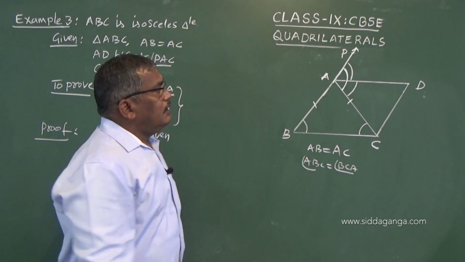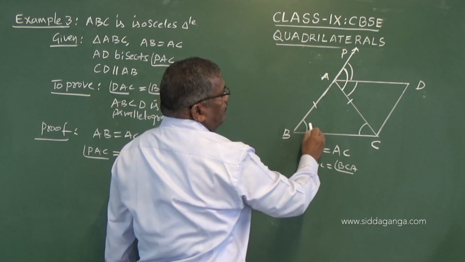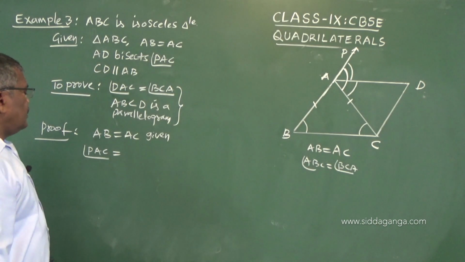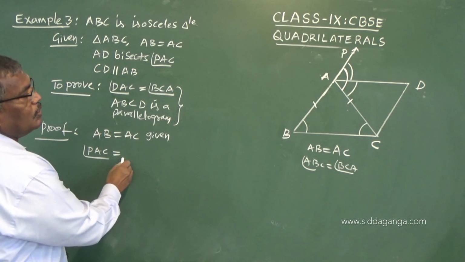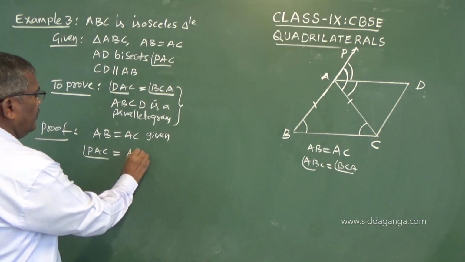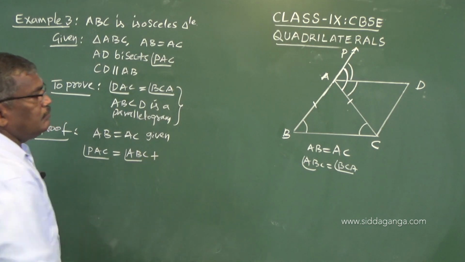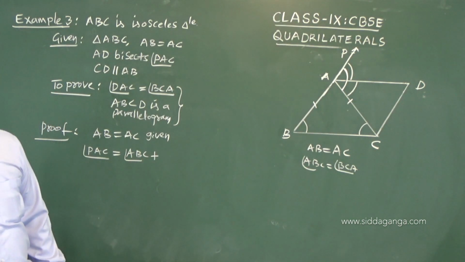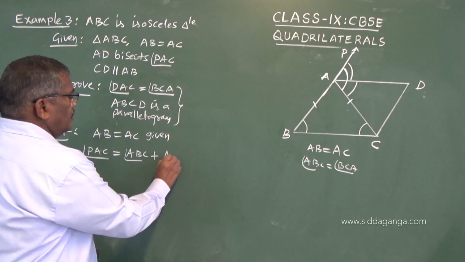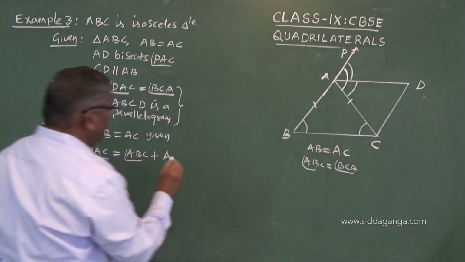We know that the exterior angle is equal to the sum of interior opposite angles. So PAC is equal to the interior opposite angles ABC plus BCA, or ACB I can write.